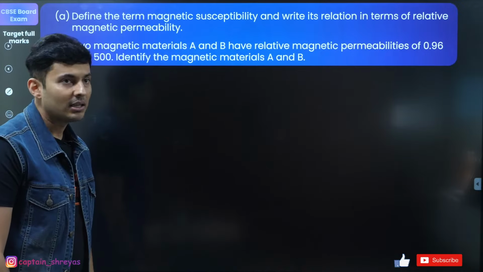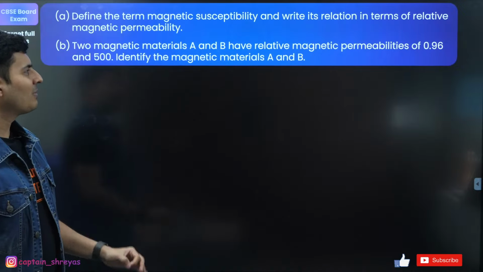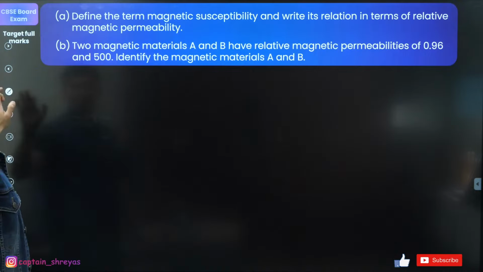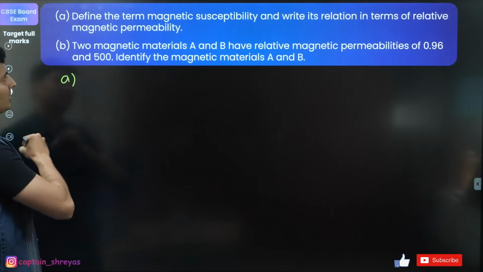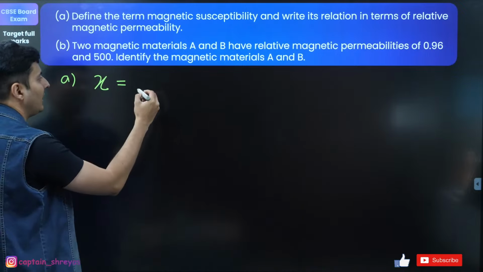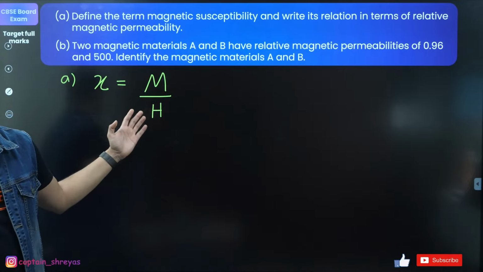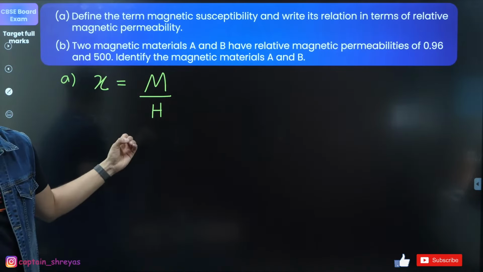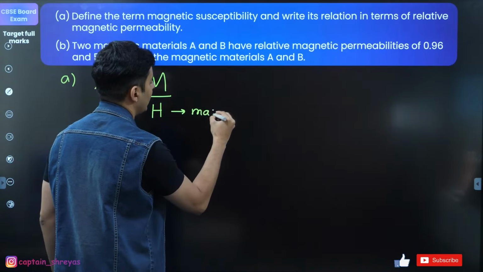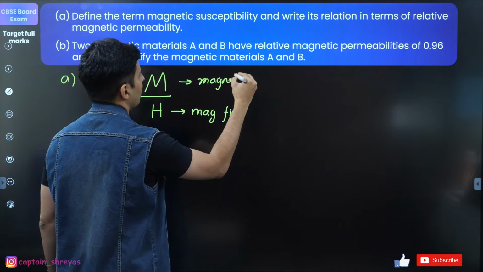Define magnetic susceptibility. Write the relation in terms of relative magnetic permeability. And if two magnetic materials A and B have relative magnetic permeabilities, so and so, what are A and B? Okay, come on, what is the answer for this? Magnetic susceptibility, part A first. What is it defined as? It is defined as capital M by H. It's how much it has got magnetized, basically how much it has got magnetized to how much is the magnetizing field. So H is basically your magnetizing field, and this is basically the magnetization.